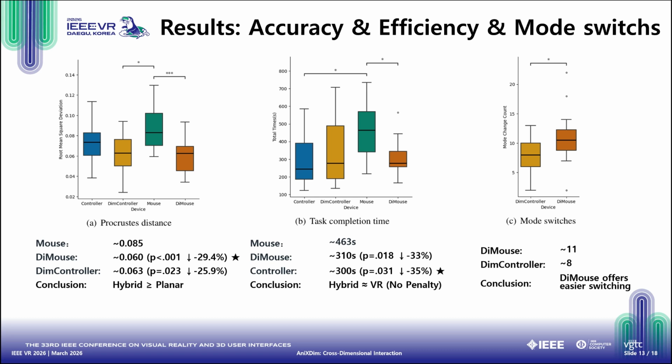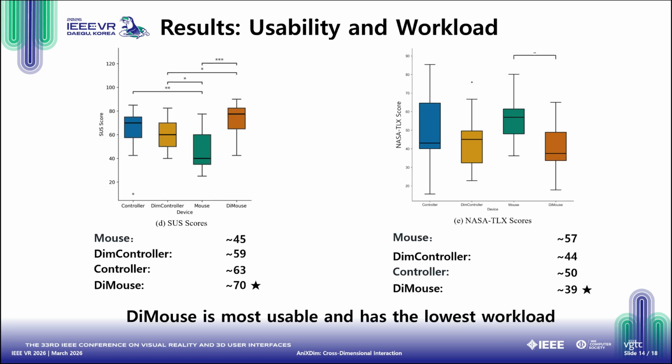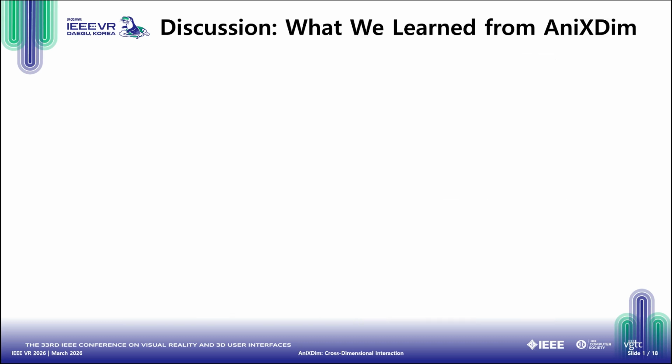Interestingly, users switched modes significantly more frequently with the die mouse. This reflects voluntary, opportunistic use. Looking at subjective metrics, the die mouse achieved the highest System Usability Scale score. In terms of workload, the die mouse reduced the overall NASA TLX score by 32% compared to the standard mouse.